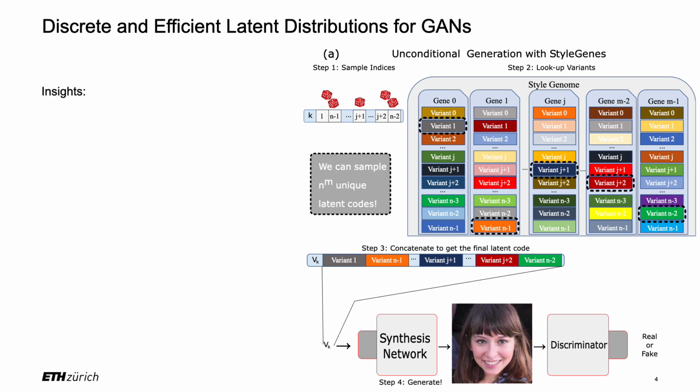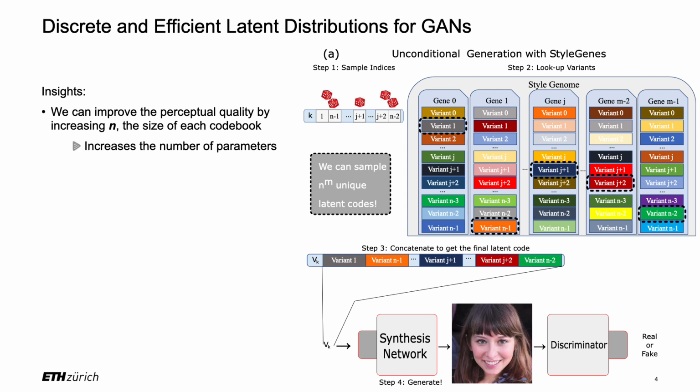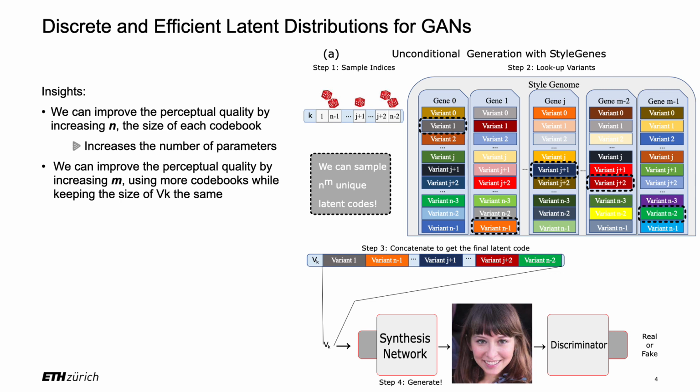Some useful insights. We can improve the perceptual quality and variability of our results by increasing the number of entries in our codebook. This makes sense. The same would happen if we were to use the naive codebook. The problem, though, is that this increases the memory requirements. We can also improve the performance by increasing the number of codebooks while keeping their concatenated size the same. This way, we boost the performance. However, we do not use any extra parameters.